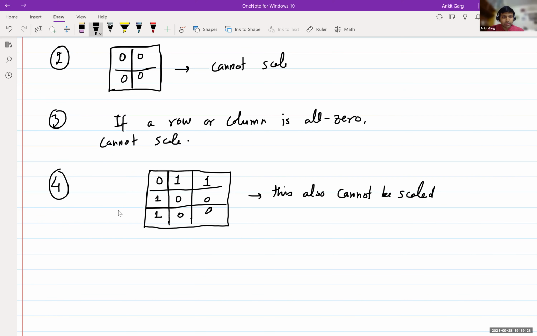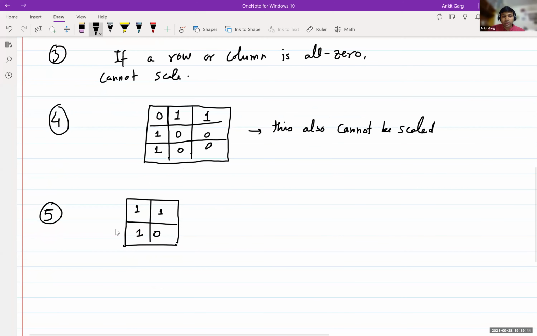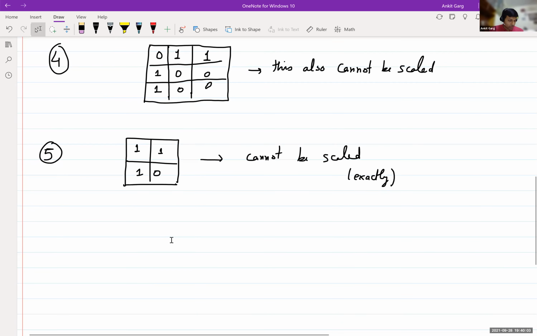Okay, so next example. Next we have an interesting example. Let's consider this matrix 1, 1, 1, 0. This also cannot be scaled. This is a simple calculation. You can try to prove it, and you won't be able to scale this matrix. However, you can sort of scale this matrix in the limit. So what do I mean?